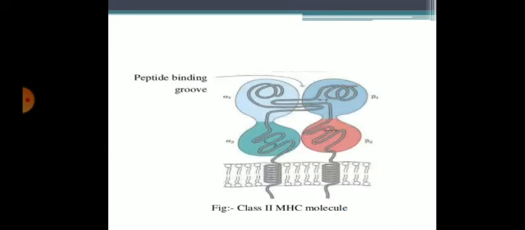Here is a photograph showing the MHC class 2. Here you can see alpha chain domains alpha 1 and alpha 2 and beta chain domains beta 1 and beta 2. Here the peptide binding groove is between alpha 1 and beta 1. In MHC class 1 molecule it is between alpha 1 and alpha 2. Here it is alpha 1 and beta 1, and the transmembrane domain is bound between alpha and beta. Here you can see the cell membrane.